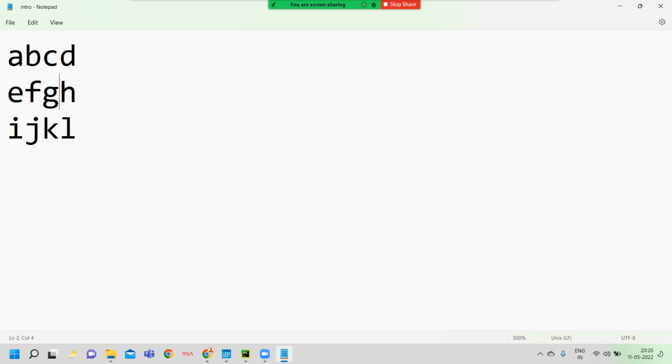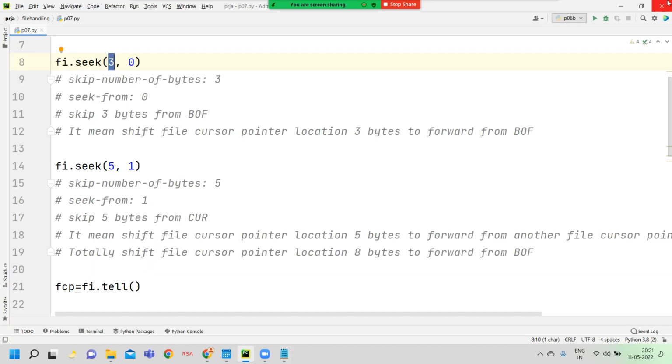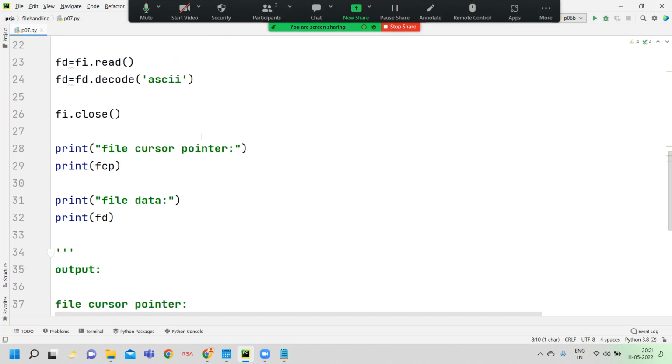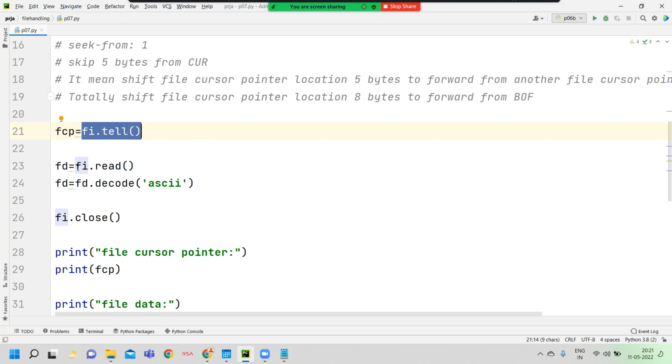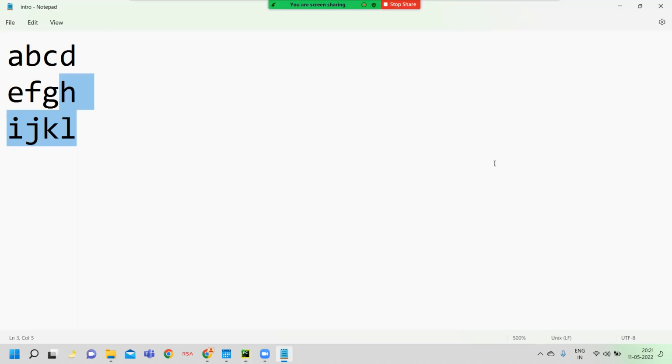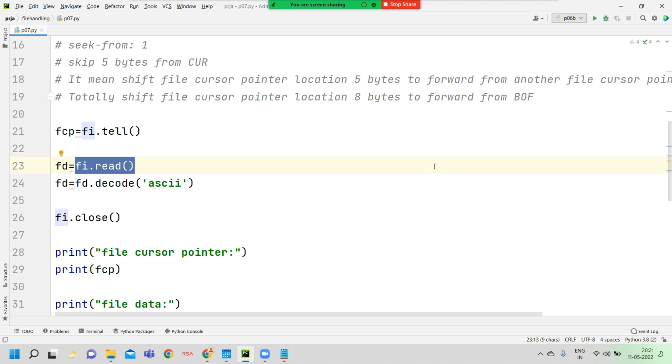Now the tell method returns 8, and the read method returns only the content I selected, in binary format. Now here we verify. The tell method returns 8, and the read method returns h, new line, I J K L, new line.